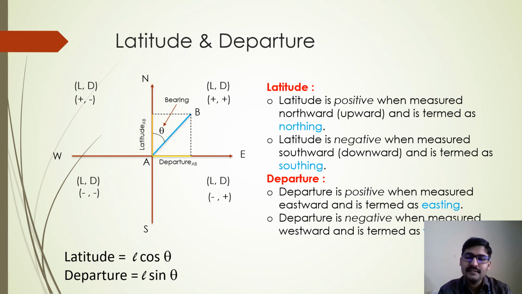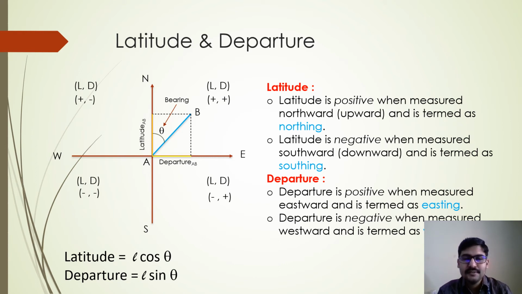So similarly departure. So departure is going to be positive if it is measured in eastward direction. So that is in the first and fourth quadrant you will find that the departure is positive, and departure is negative when it is measured in westward direction. So that is on the left side of the north-south line. So it is called as westing. I hope you are able to understand. Northing, southing are for latitude, easting, westing are for departure. So northing is positive, southing is negative, easting is positive, westing is negative, right?